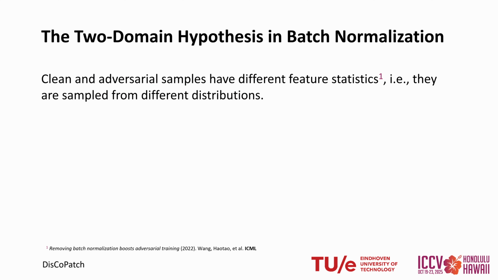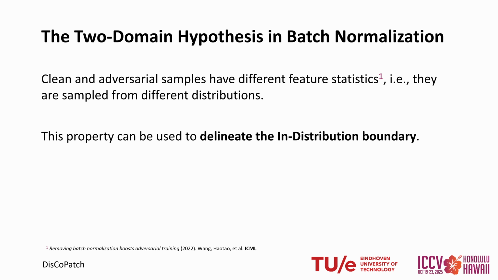It has been observed that in adversarial setups, in which the discriminator is trained with batch normalization, clean and adversarial samples actually have different statistics. They correspond to different distributions. So our approach takes this idea and uses it to delineate the in-distribution boundary.